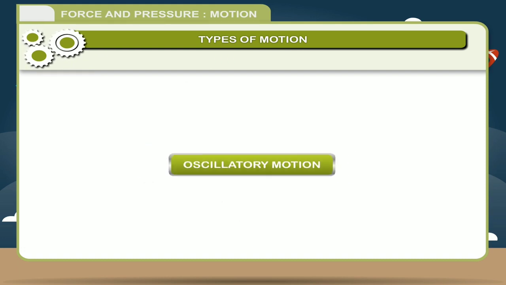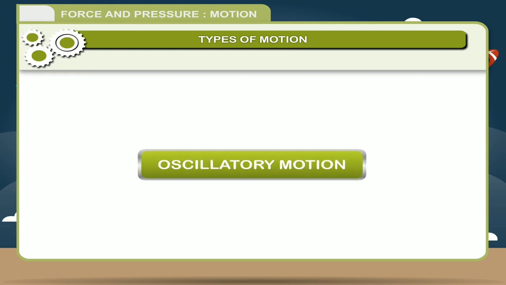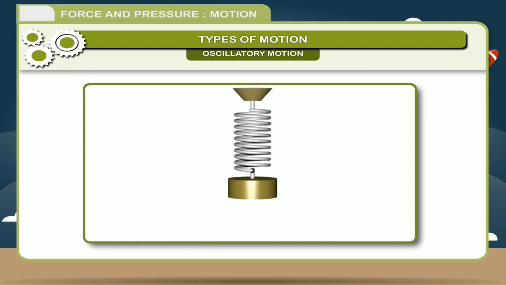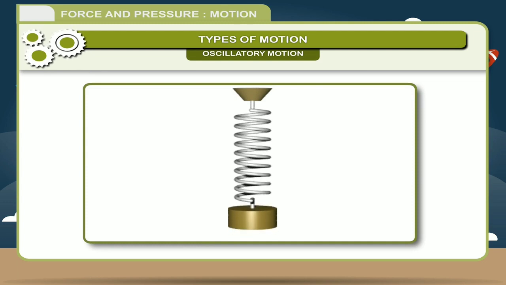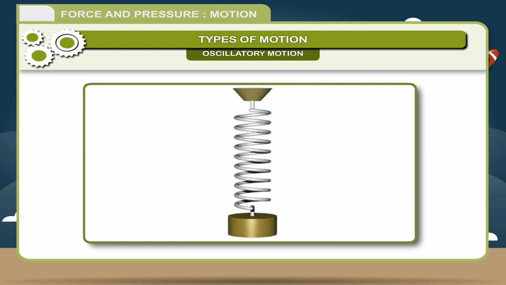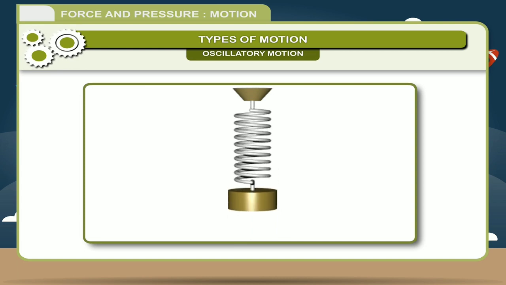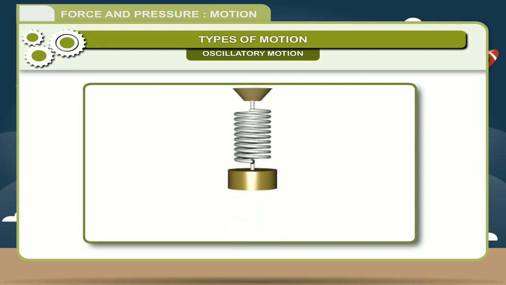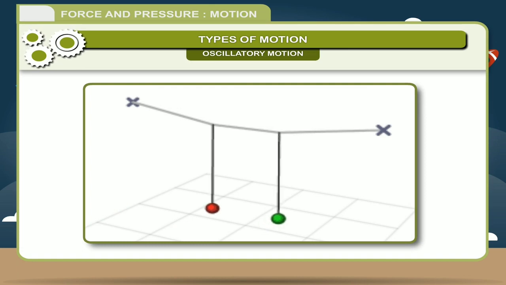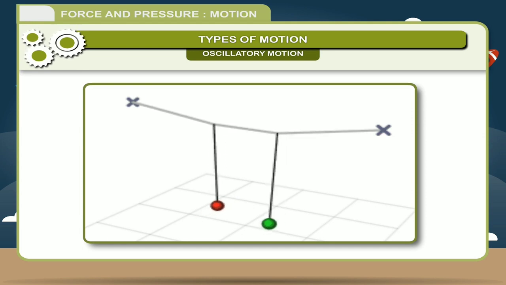Now let's see oscillatory motion. The complete to and fro motion of a body about its mean position is oscillatory motion. In oscillatory motion, the object repeats its motion about the mean position after a regular interval of time.